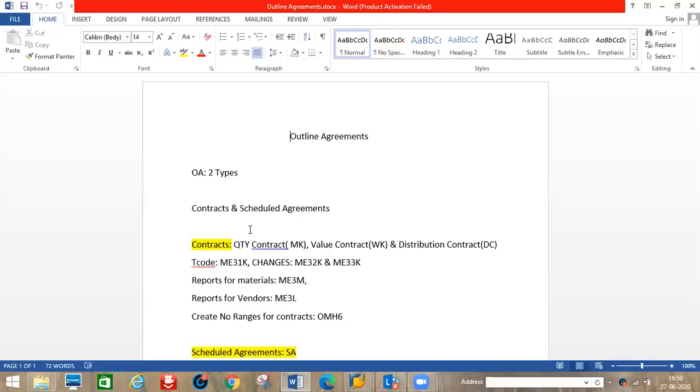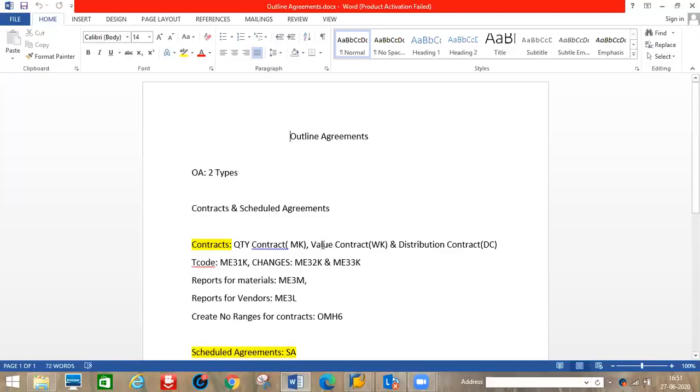Again, there are three types of contracts. Quantity contract, that is called MK. Value contract, WK. Distribution contract, DC. So these are the three types of contracts. Quantity contract means that for the duration of 1 year we are going to purchase materials in a given quantity. For a value contract, we will give, for example, 5 lakhs of value agreement. Under that 5 lakhs, whenever we need materials, the vendor will supply the materials to us. That is, we will mention the value.